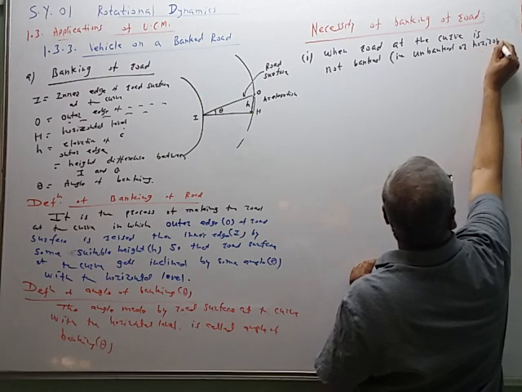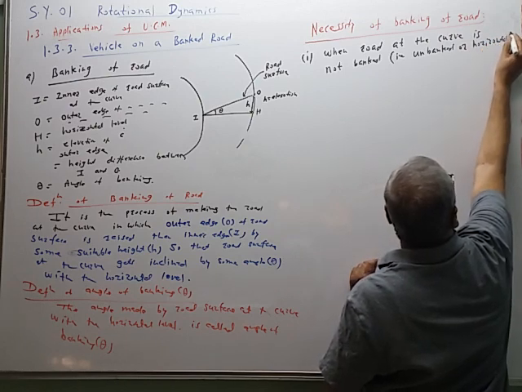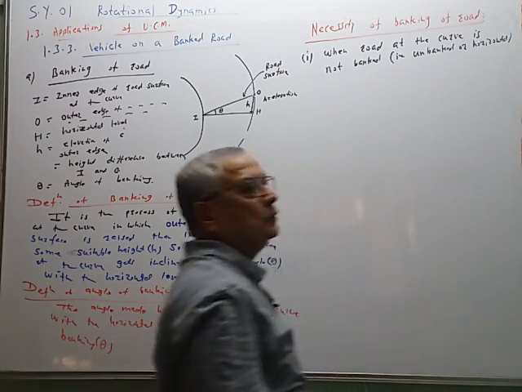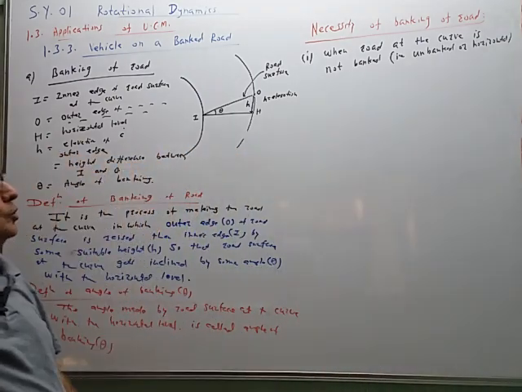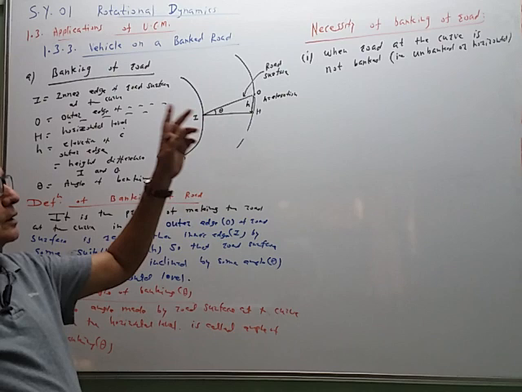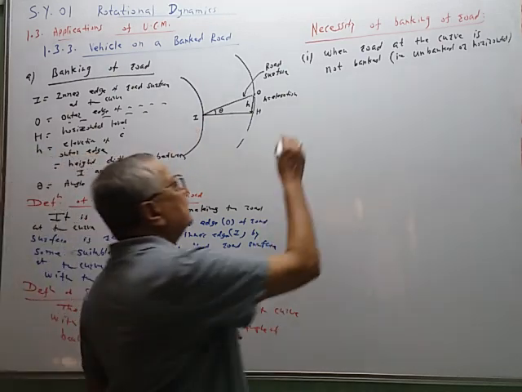So if the road is horizontal, unbanked, then what will happen? So this is case number 1. When the road at the curve is unbanked or horizontal, then